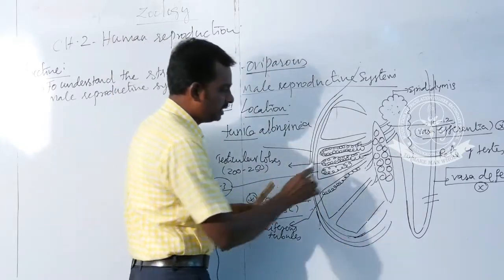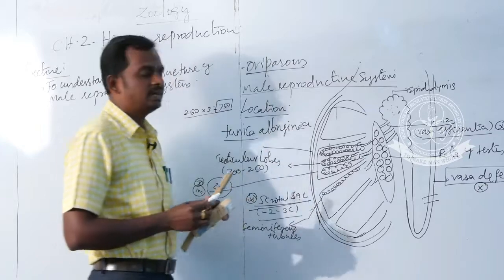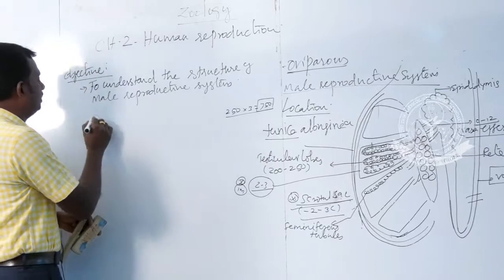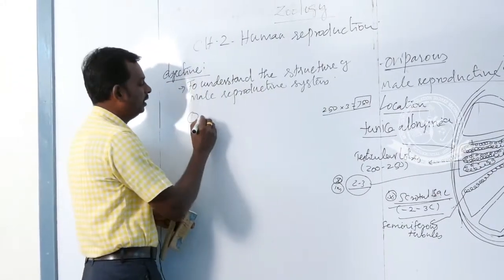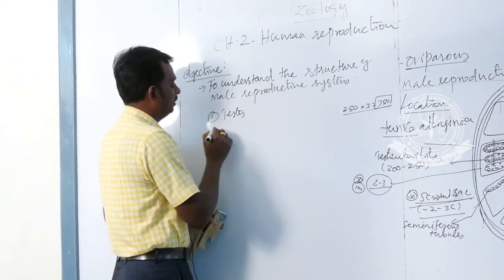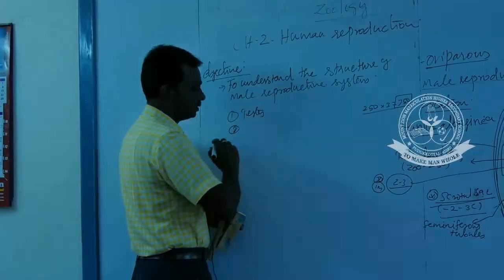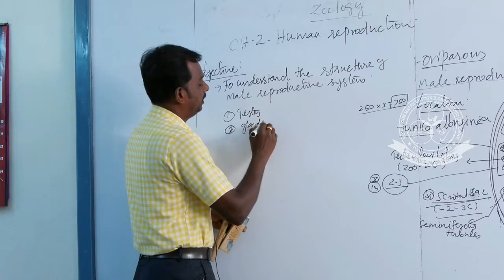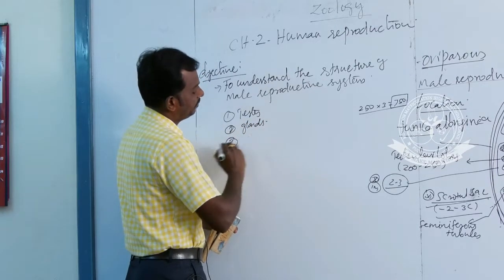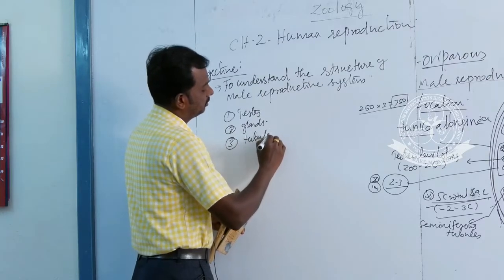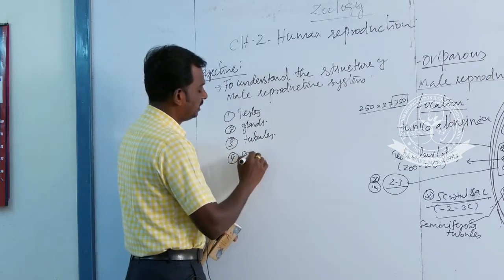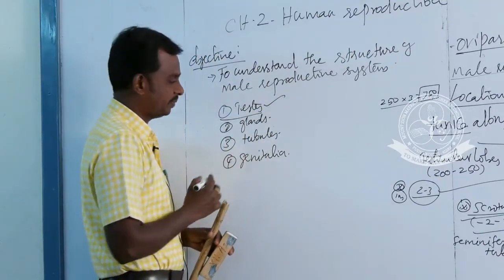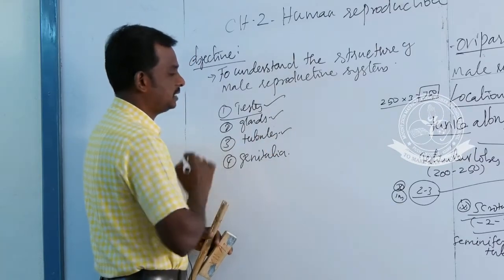Next we are going to see the cross section of the seminiferous tubules. Previously we discussed the male reproductive system. It includes a pair of testes, second accessory glands, third accessory tubules, and fourth external genitalia. So these are the structures. The structure of the testis is over. Next we are going to see the glands and tubules.